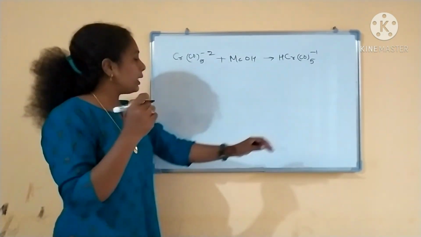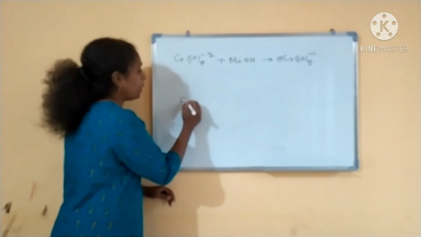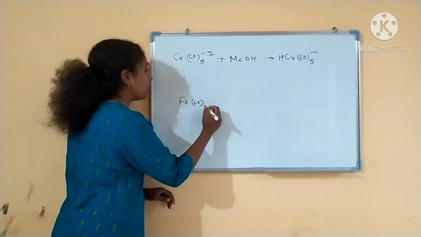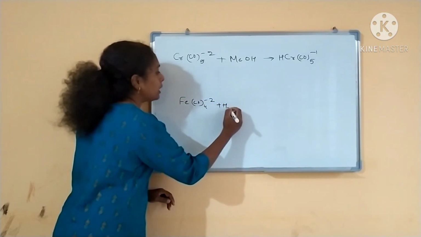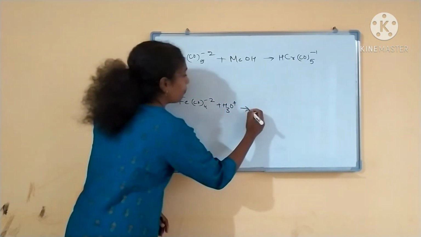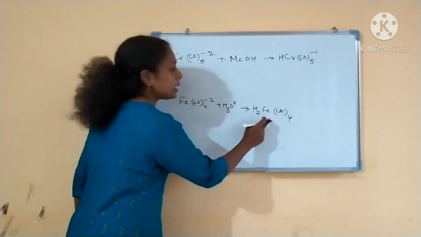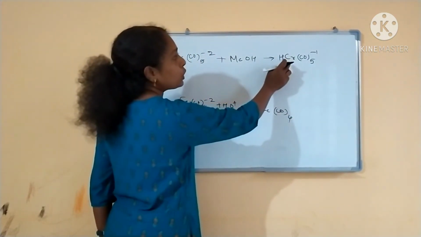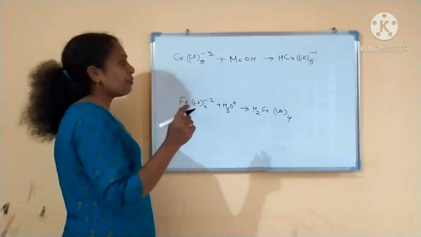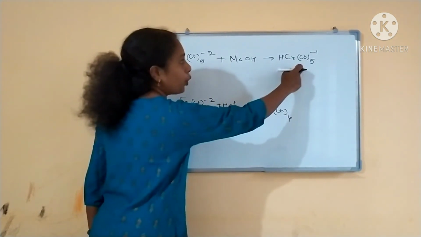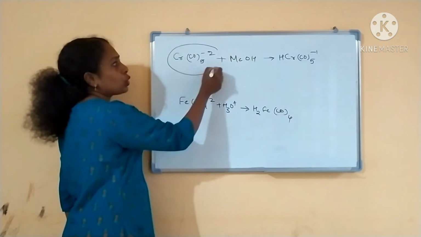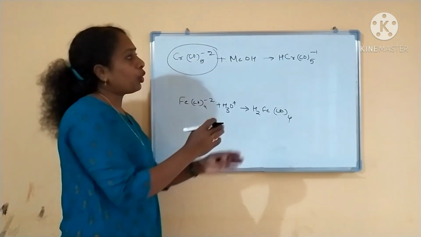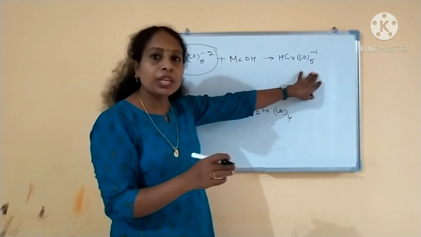If you have seen in the case of iron, what will happen? Fe(CO)4 2 minus, if you treat it with H3O plus, this is the complex you got. 2 hydrogens it has replaced. But if you see here, only one protonation will happen. What will happen after protonation? This was a strong nucleophile, right? After protonating, this will become a weak nucleophile.